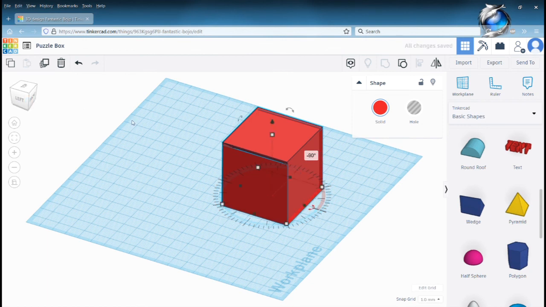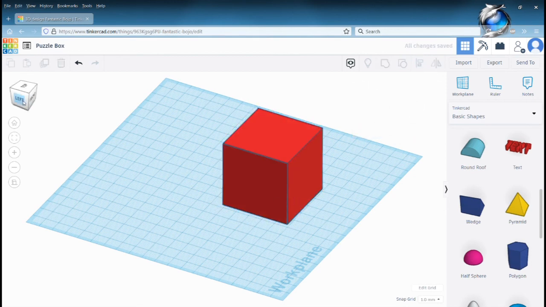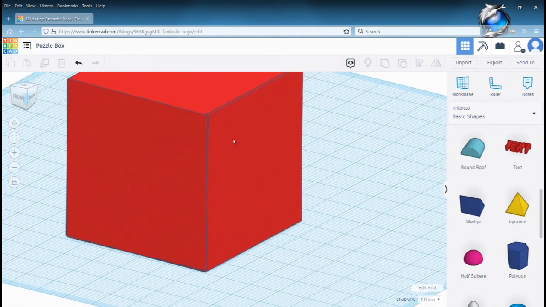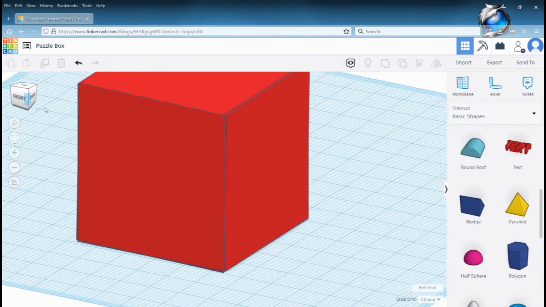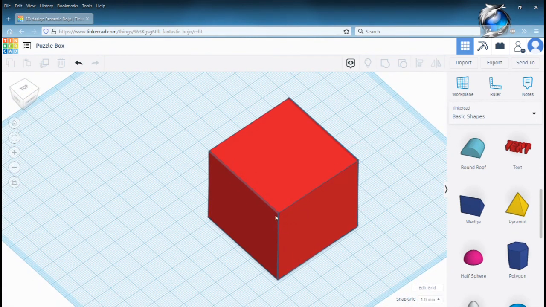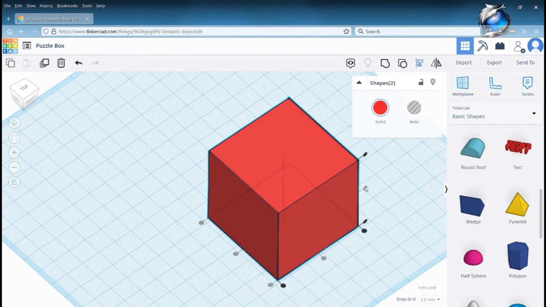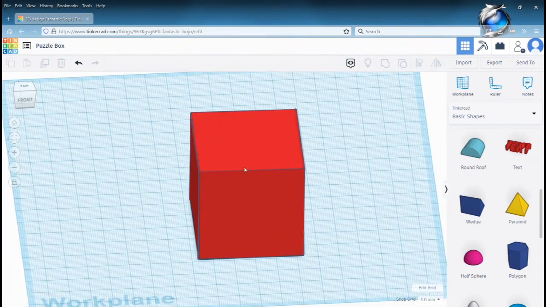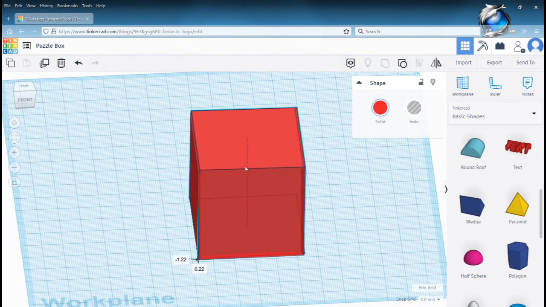Grab both, do center, center, center alignment, and you shouldn't see anything sticking up or out of place, and maybe it needs to be realigned here. Let's see. Align, align, align. Anyway, you can make the adjustments as necessary. They should be identical in shape.